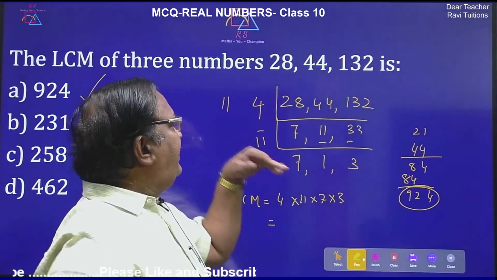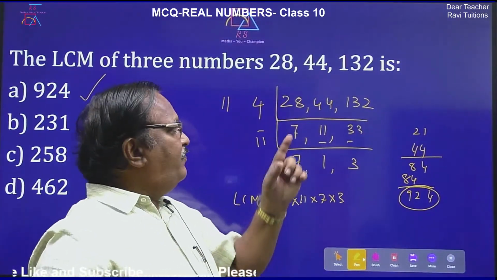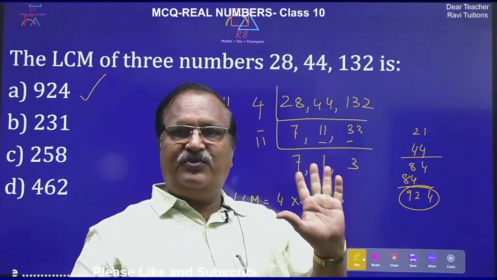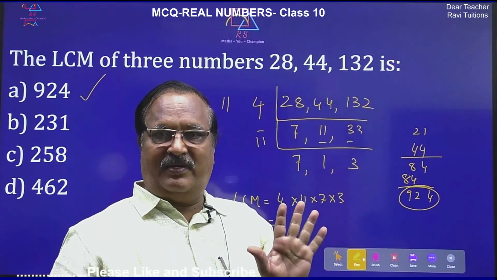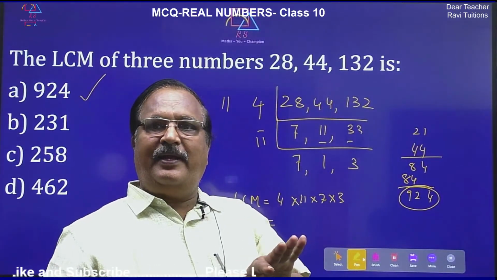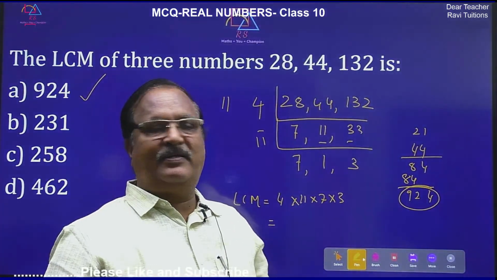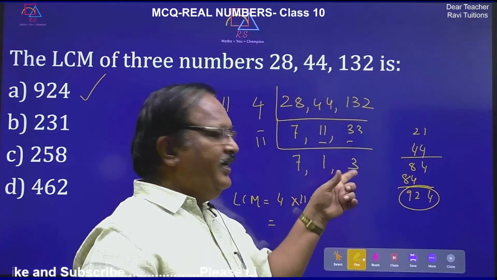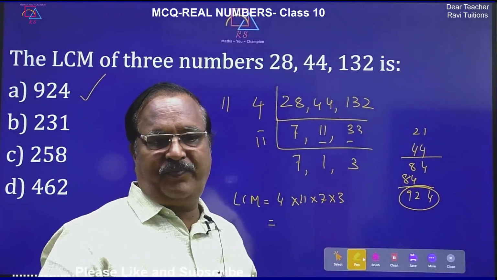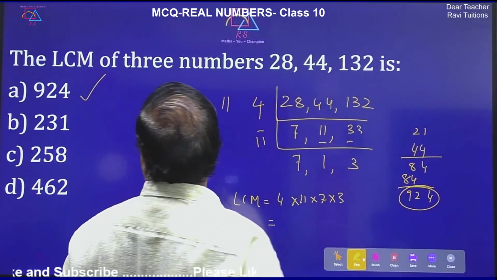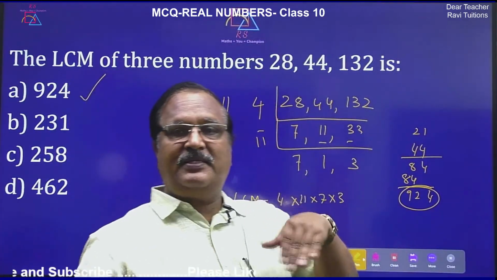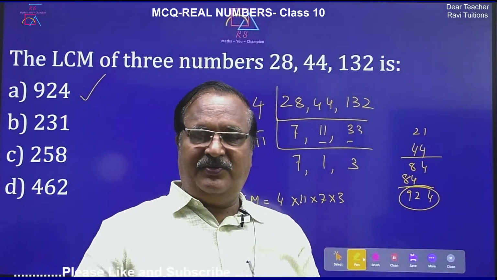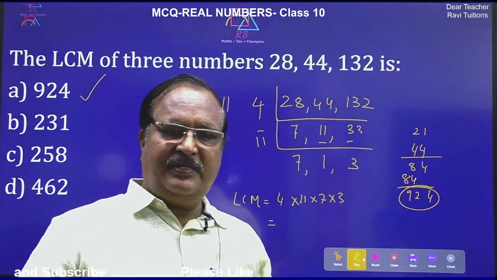Some students will take like that. Wrong. First preference should be given to a number which divides all the 3, all the 2, all the 4, whatever, and then take 2, 1 like that. Okay. So here there is no need, you can leave it like that. I hope you have understood, right? This type of question is also the same way. You may be asked to find the HCF also, find the LCM also, right?